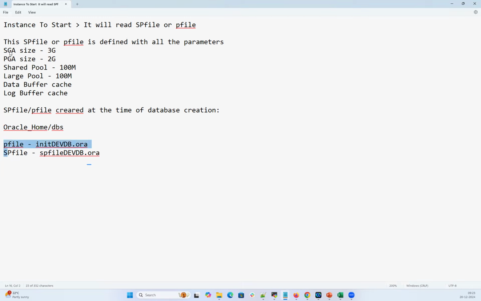SGA 3 GB, PGA 2 GB. As and when my business grows, and more and more users are connecting to my database, I need to increase this SGA and PGA. I can change these parameters. I can make it 10 GB, 5 GB. So that is a future part based upon need, based upon database user connections. I can keep increasing or keep changing the parameters inside my SP file based upon the need.